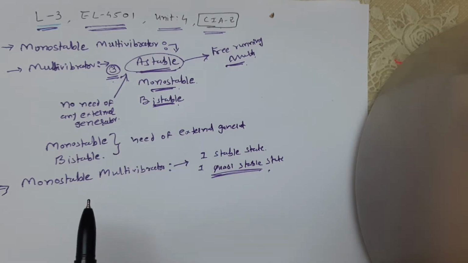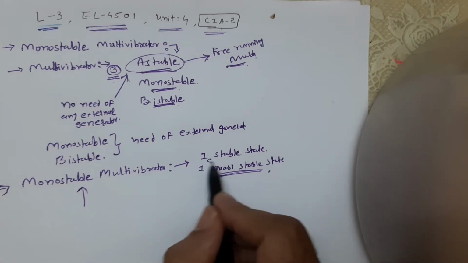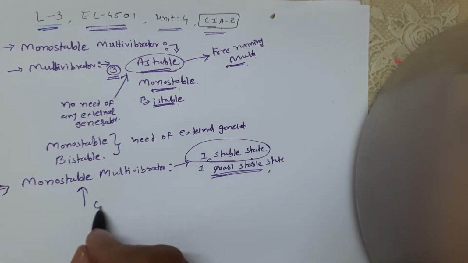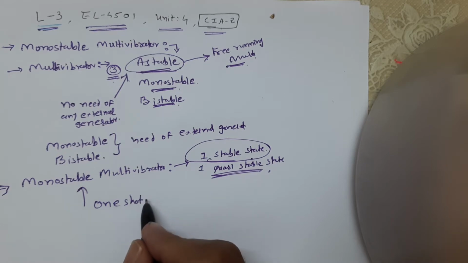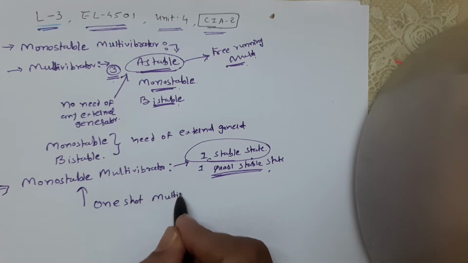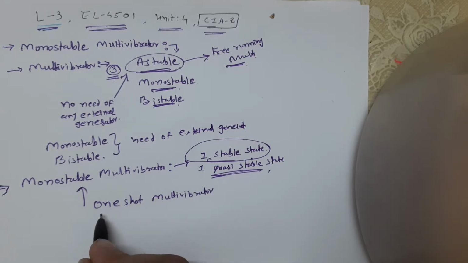It is also known as a one shot multivibrator or univibrator. In monostable there is only one stable state, so it is also known as a one shot multivibrator, or we can also say univibrator. Uni means one.